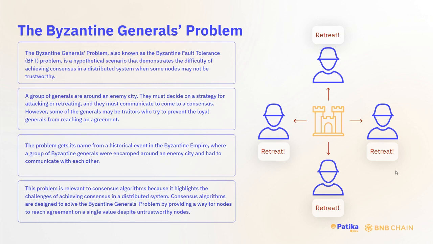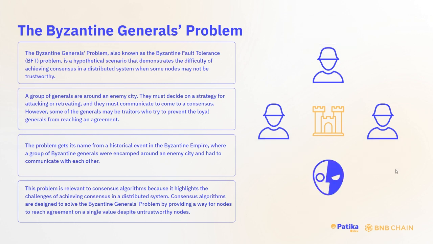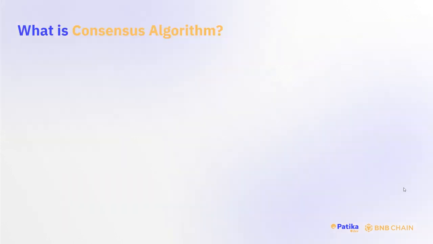But there might be some traitors who are saying something different, like, do I want to retreat or do I want to attack? So this can confuse the whole system. So in this regard, what we are trying to understand is that if we want to attack, we need a consensus algorithm. We need to reach an agreement. And when they all want to attack, this peer also should say, okay, let's attack. But he or she can also say, okay, let's retreat. So that's the problem with this example, and this is linked to consensus algorithms. So what is a consensus algorithm?